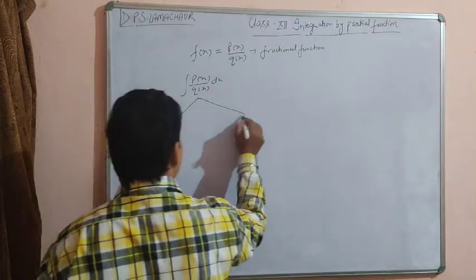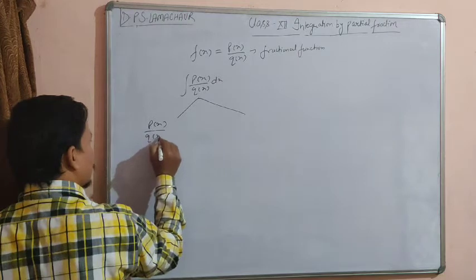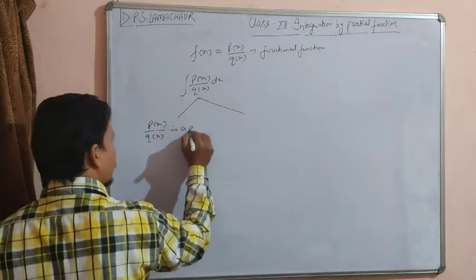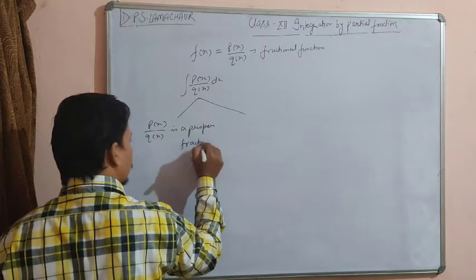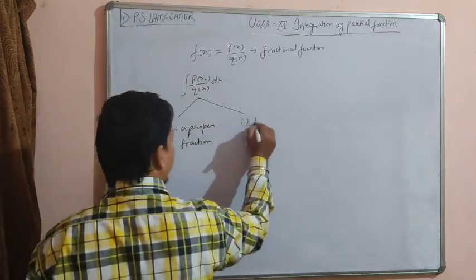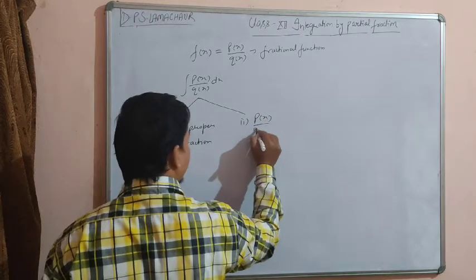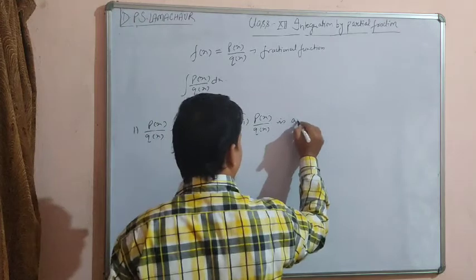The first condition, px upon qx is a proper fraction, and the second condition is px upon qx is an improper fraction.